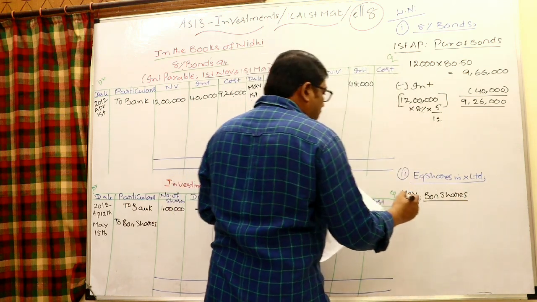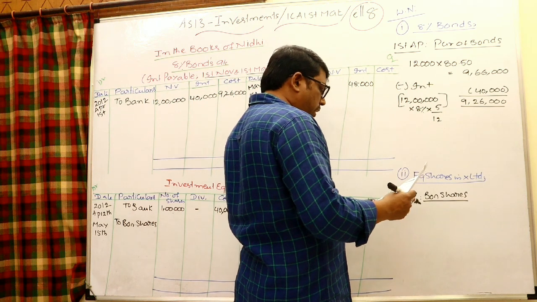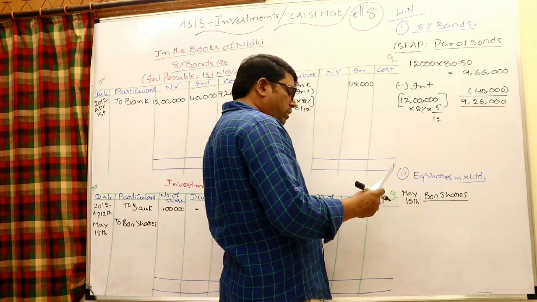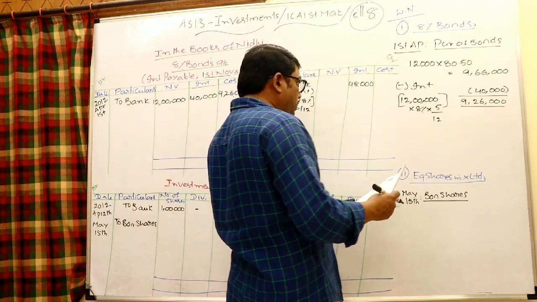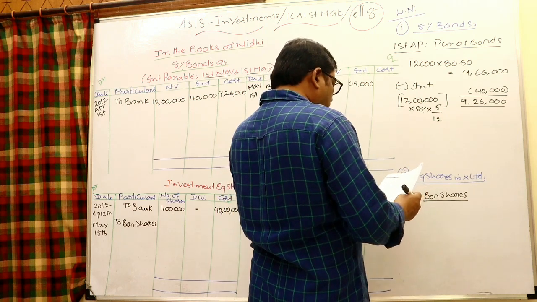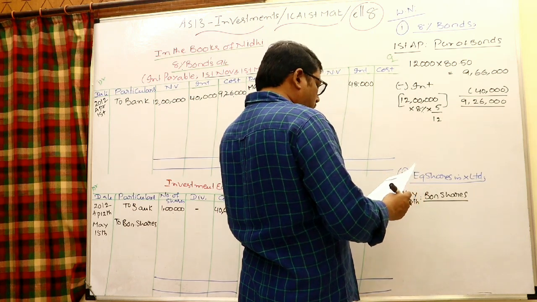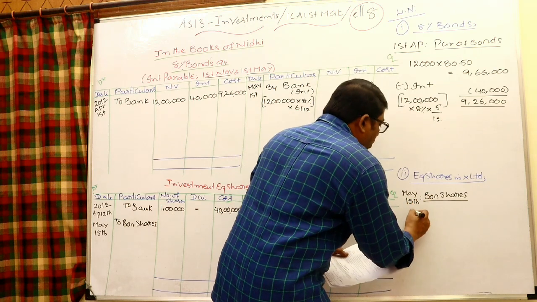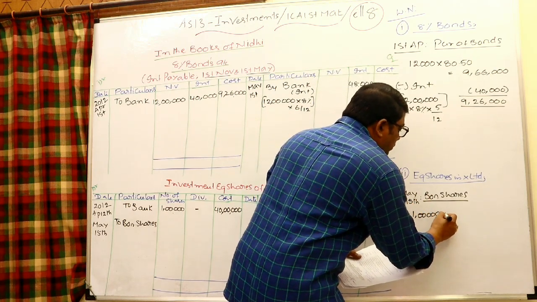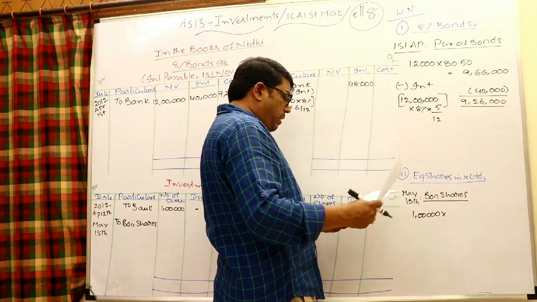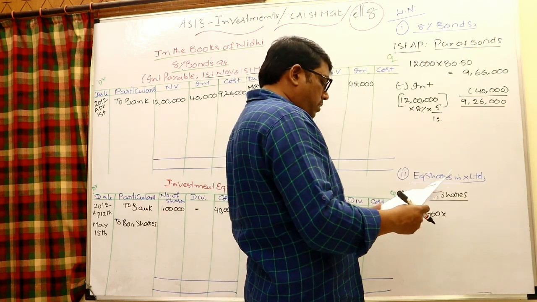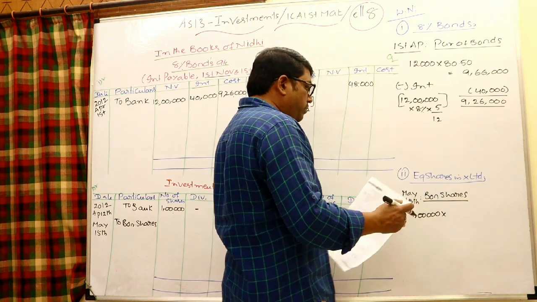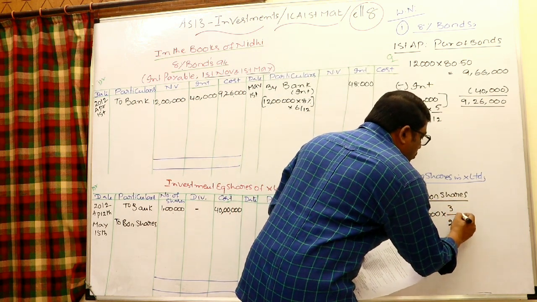Look at how many shares are there right now. In X Limited, you are having 1 lakh equity shares. Bonus shares are given to you: 3 equity shares are given for every 2 equity shares held.